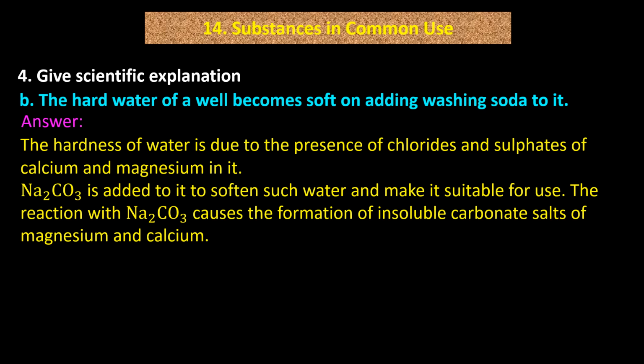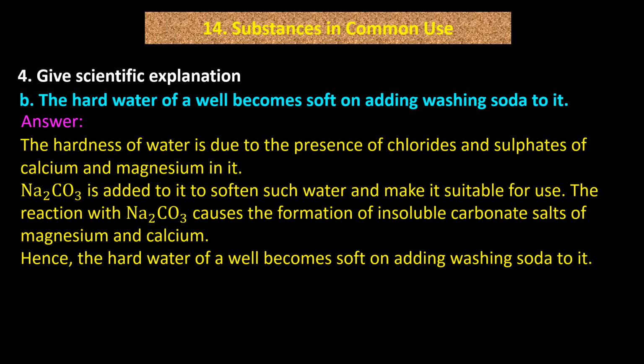The reaction with Na2CO3 causes the formation of insoluble carbonate salts of magnesium and calcium. Hence, the hard water of a well becomes soft on adding washing soda to it.